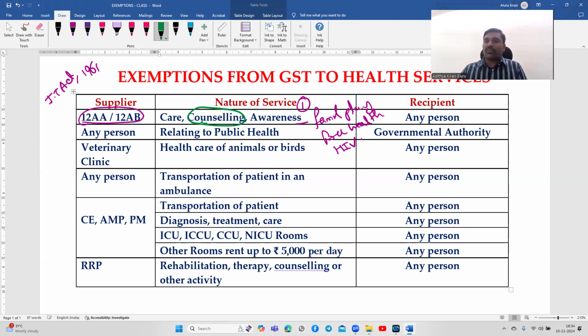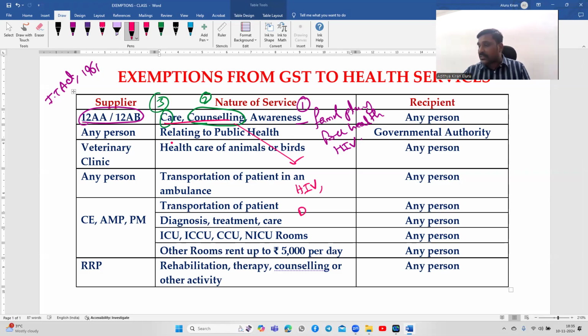Okay, so in spite of that, if a person has not listened and he suffered disease still, then they'll go for the counseling, and after counseling they will go for the care. If the disease is attracted, care comes after attracting the disease. So awareness, counseling, and care. So this care and counseling is related to what? Again, care and counseling is related to HIV.